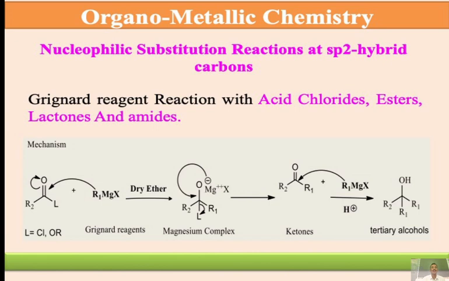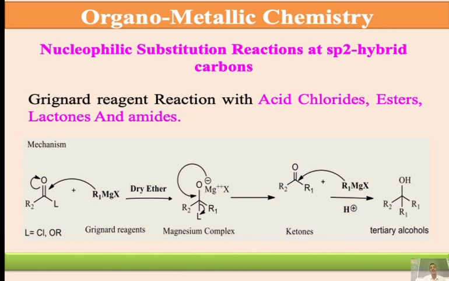Initially R1 attacks the electron deficient carbon and makes a carbon single bond. If you see here, R1, R2 on the left hand side, L is already there. Then oxygen gets a negative charge because the pi bond is separated here. The negative charge is stabilized, and L is a good leaving group. So we finally get the ketone as the product.